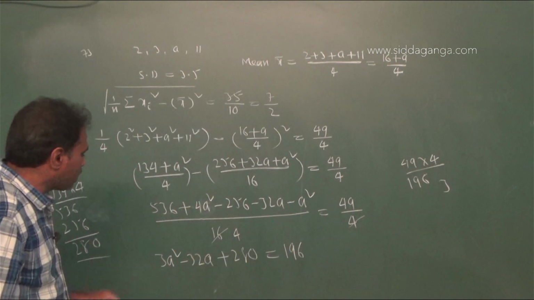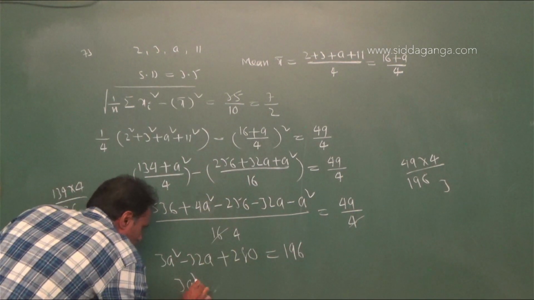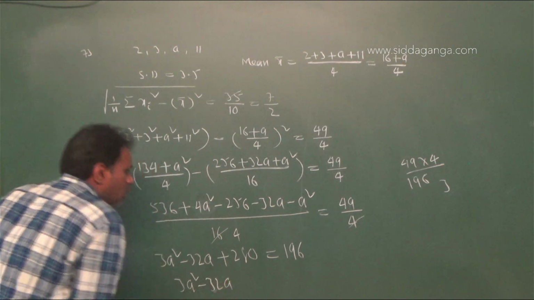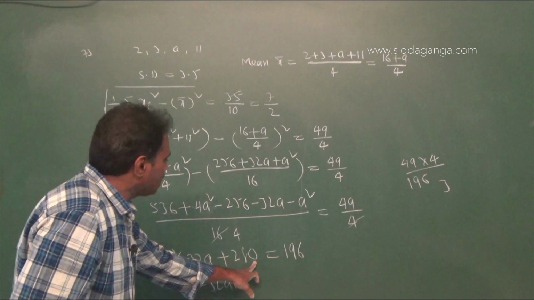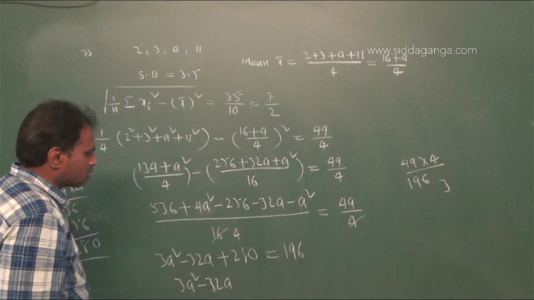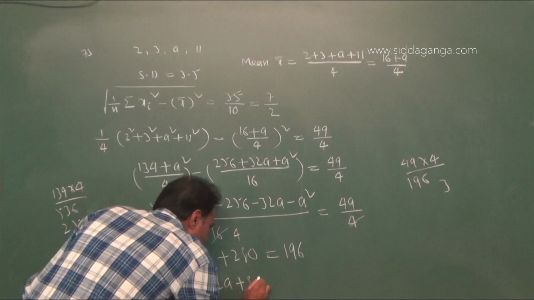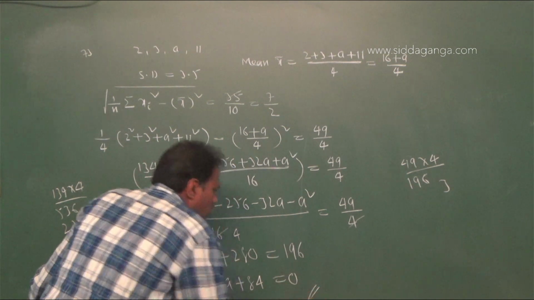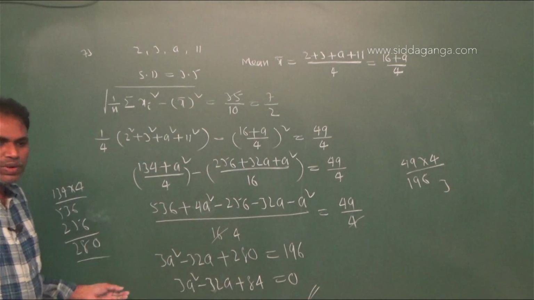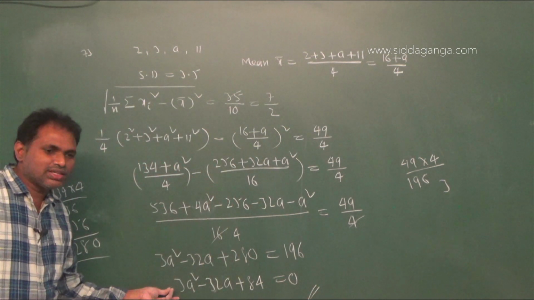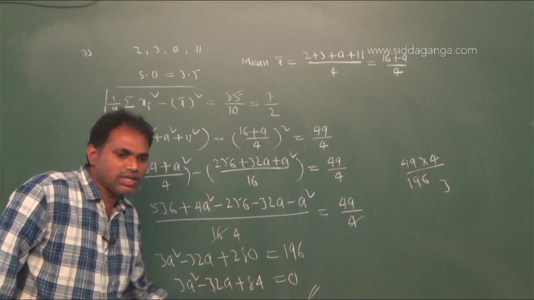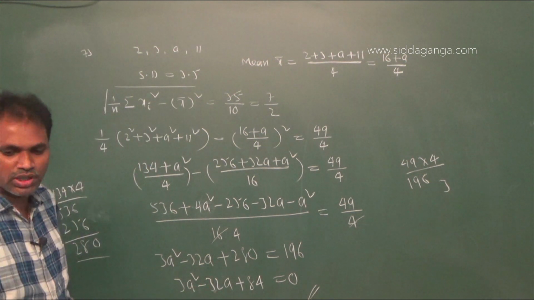Therefore, simplify it: 3a square minus 32a, and 280 minus 196, that is 84, plus 84 equal to 0. Therefore, this satisfies the equation 3a square minus 32a plus 84 equal to 0. Therefore, option 2 is right.